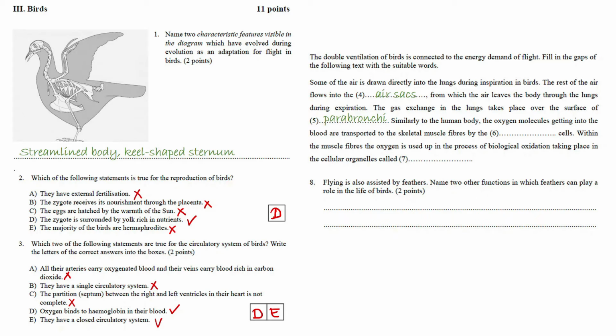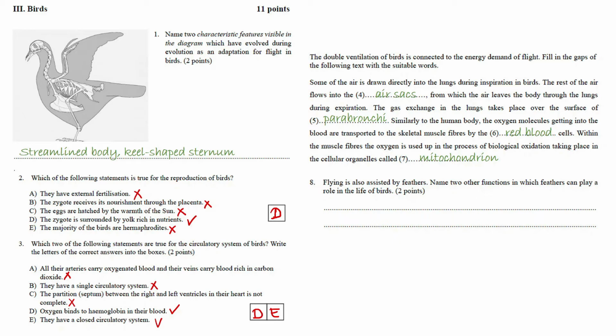The gas exchange in the lungs takes place over the surface of the parabronchi, or you can simply say air tubules. Similarly to the human body, the oxygen molecules getting into the blood are transported to the skeletal muscle fibers by the red blood cells. Within the muscle fibers, the oxygen is used up in the process of biological oxidation taking place in the cellular organelles called mitochondrium. Flying is also assisted by feathers.